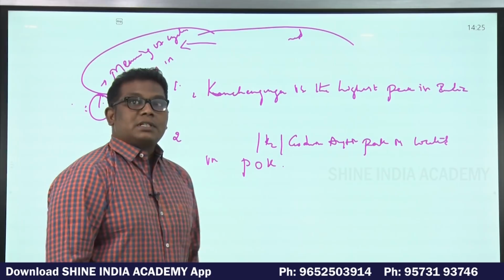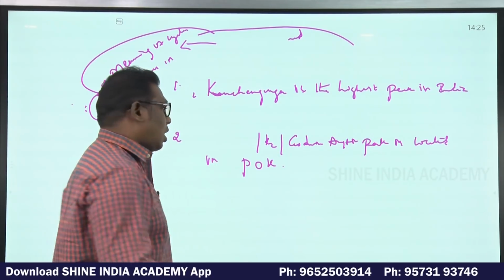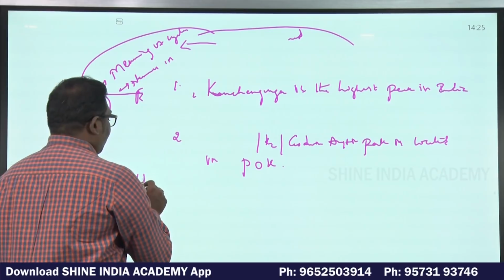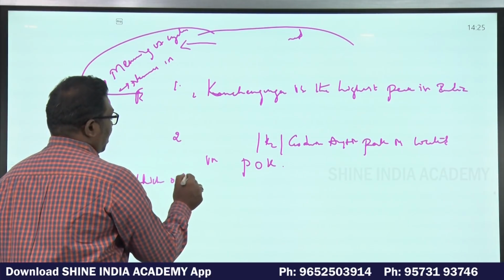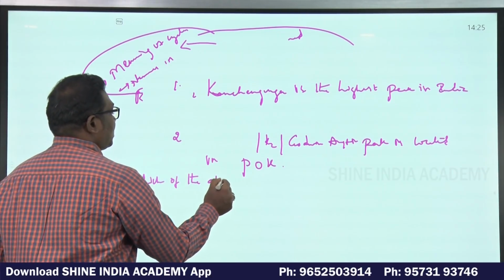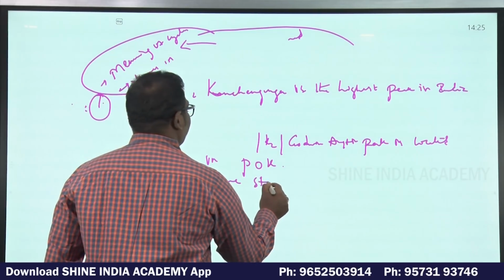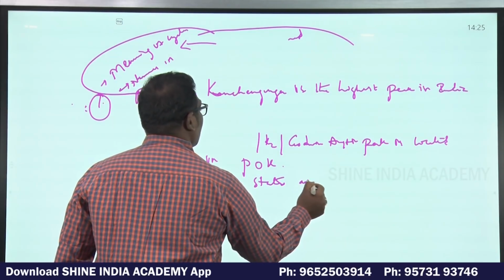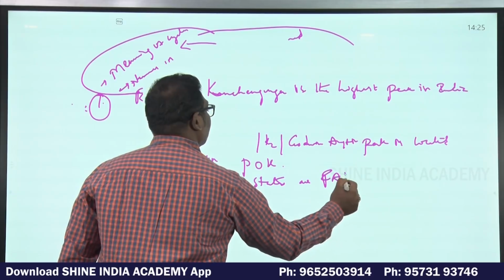These are the two statements. So how will the options be asked? Which of the above statements are false?